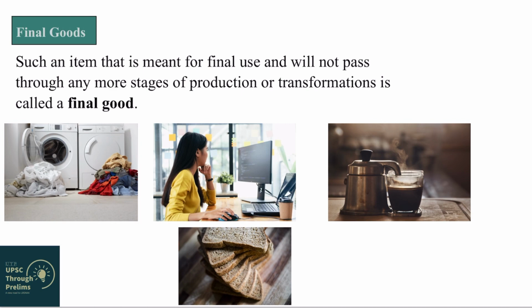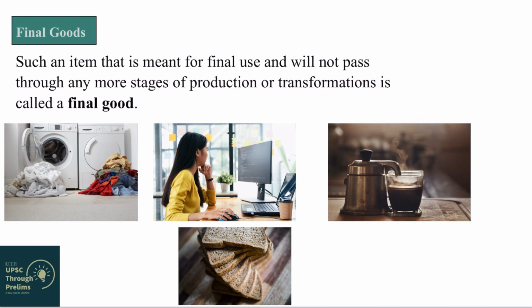Now, what do we call this bread which was made from dough as well as wheat? In this bread, both wheat and dough are involved as intermediate goods, but now this bread is a final good. Okay, now this washing machine which is being used at your home for washing clothes is a final good. This laptop or desktop that you're watching this video on is a final good. This coffee machine that you're using at your home for making tasty coffee in the morning is a final good.